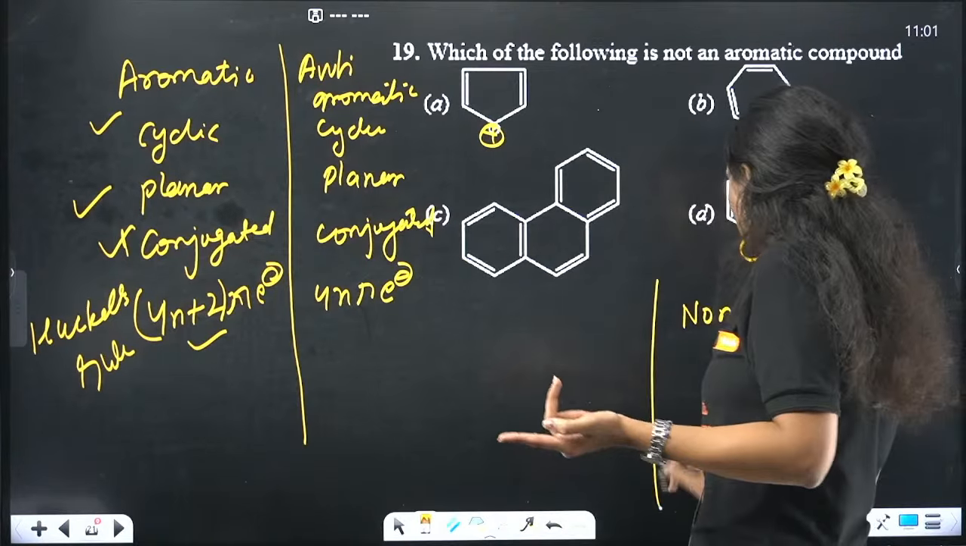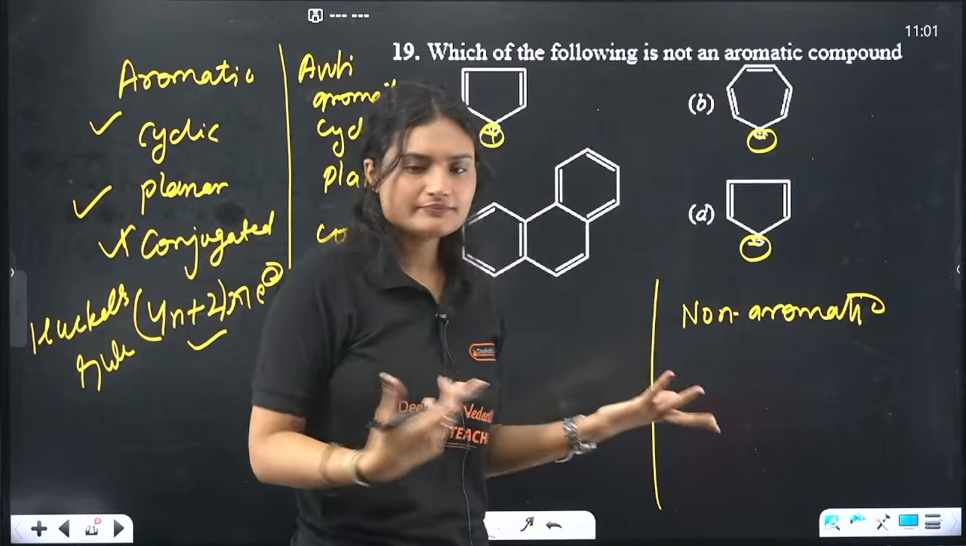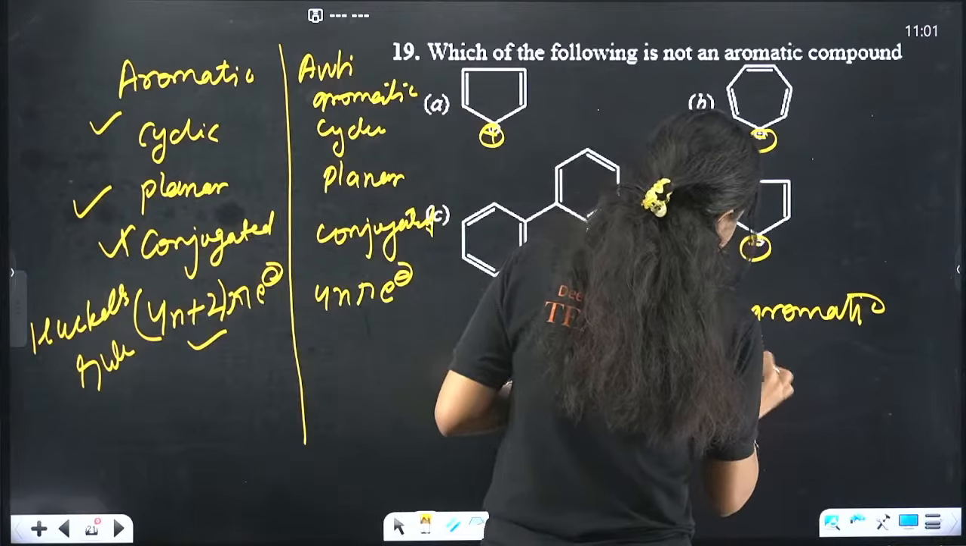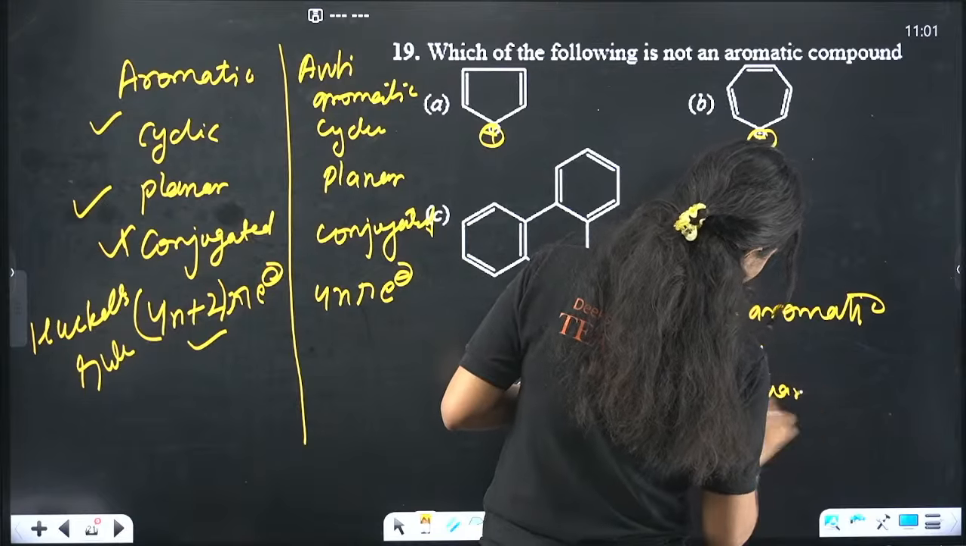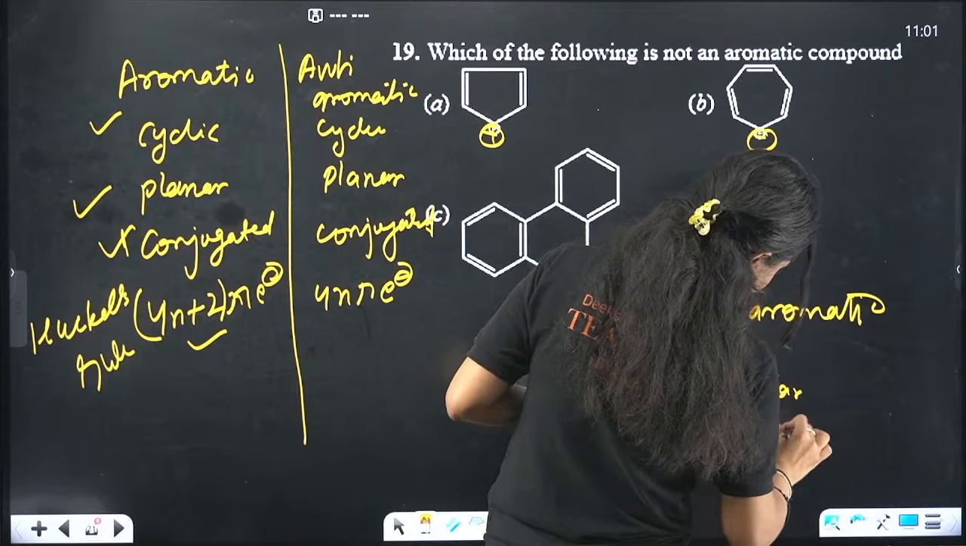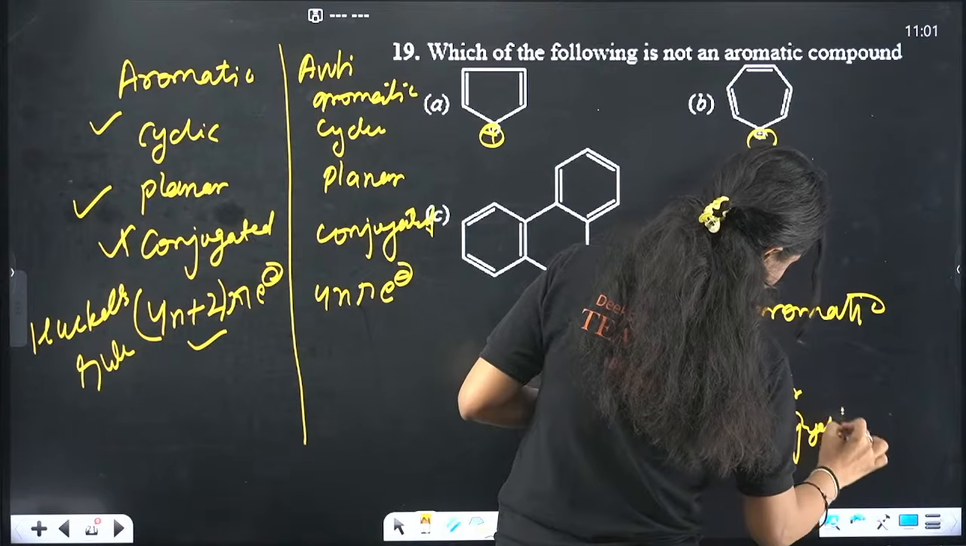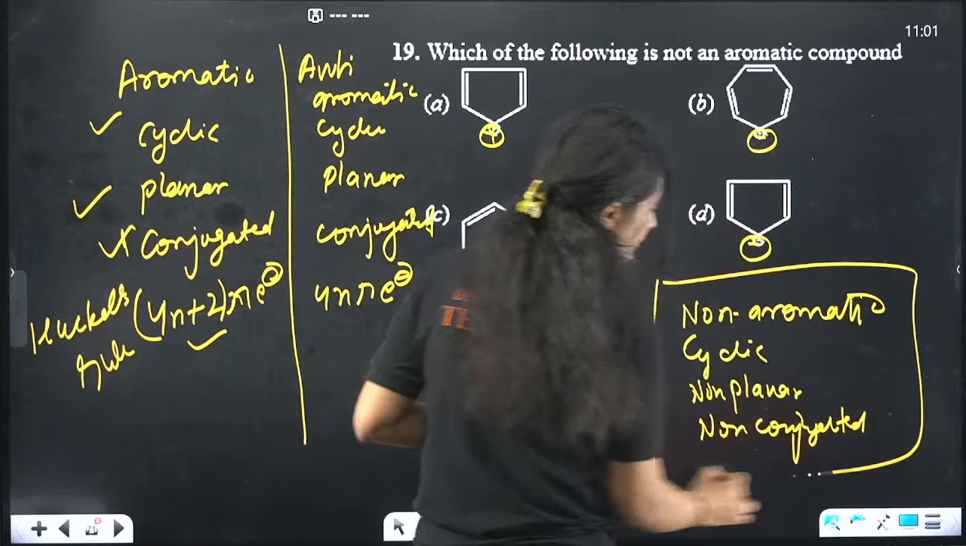That means maybe they are cyclic. Yes. They are non-planar or non-conjugated. Okay, so they are non-aromatic.